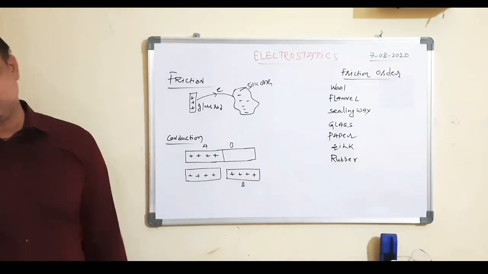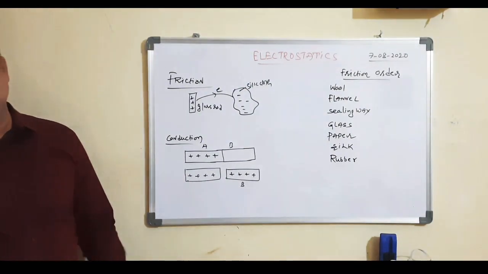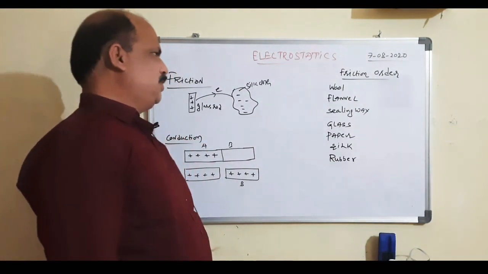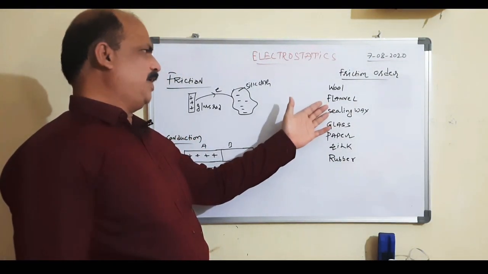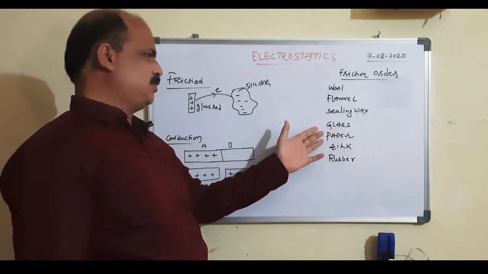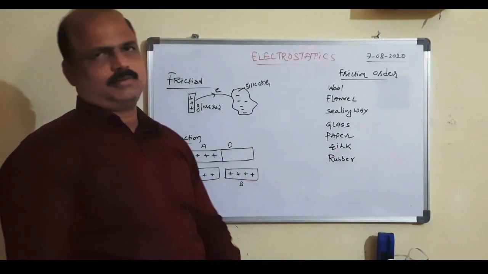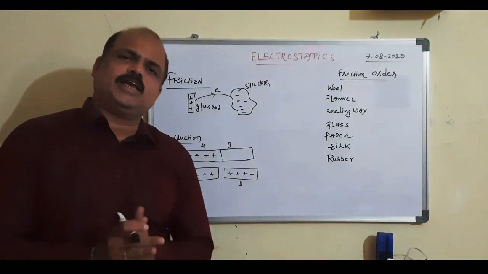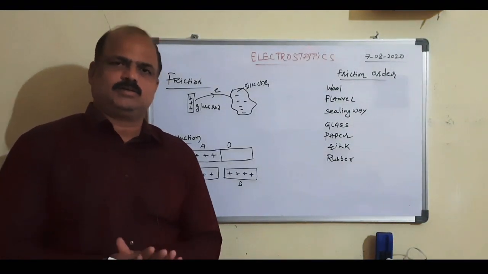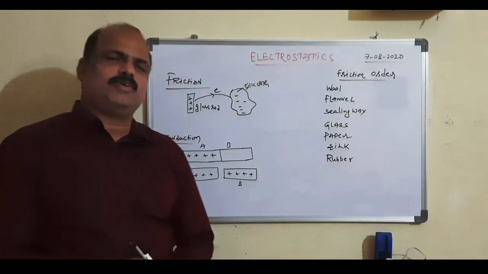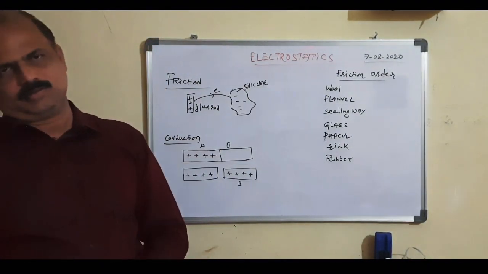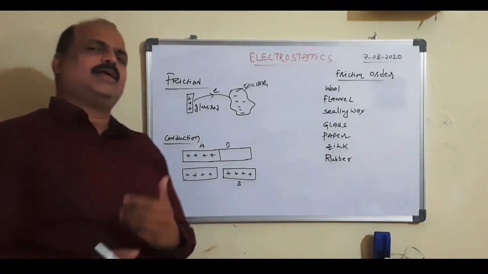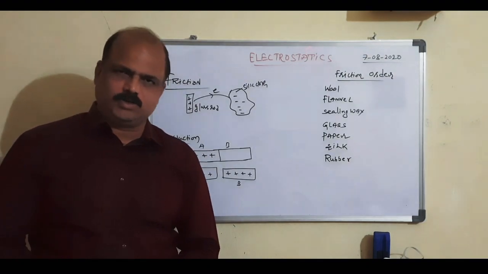Students, you must remember one order, that is the frictional order: wool, flannel, sealing wax, glass, paper, silk, rubber. In this order, if we rub any two materials with each other, the material which is higher in the order gets positively charged. The material which is lower in the order gets negatively charged.